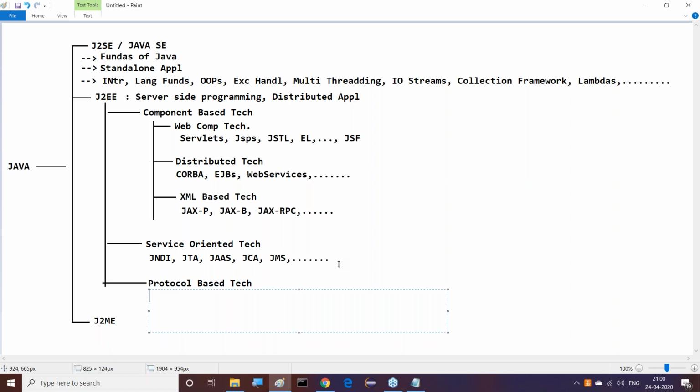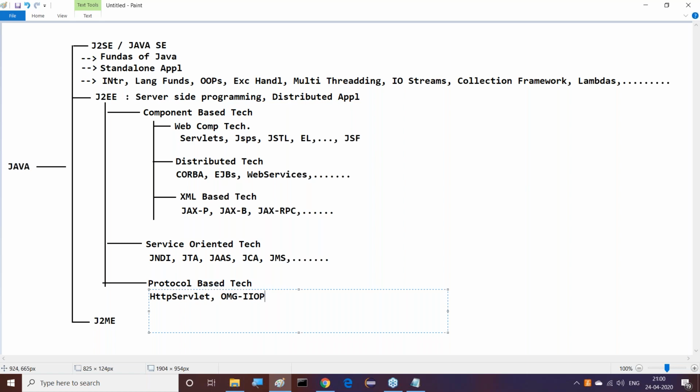For example, if you take servlets, a servlet is component-based, but one of the servlets available is HTTP servlet. This HTTP servlet is an implementation of the HTTP protocol. So this is protocol implemented. That is my point here. Right, sir.